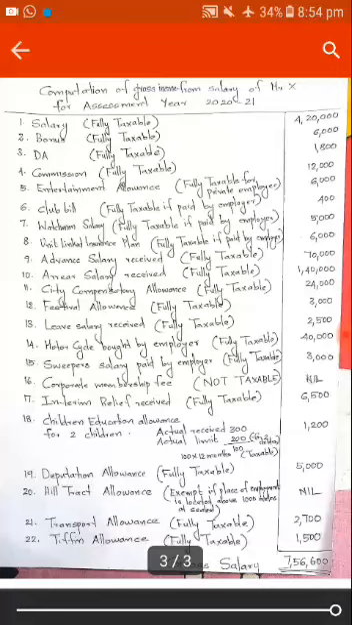Deputation allowance, hill tract allowance, transport allowance and tiffin allowance are all fully taxable allowances. So we have to compute the gross salary by adding up all these taxable allowances. Therefore, we get a gross salary of 7,53,600.